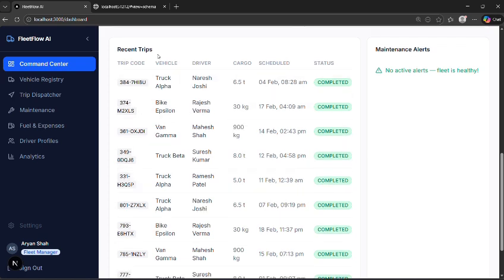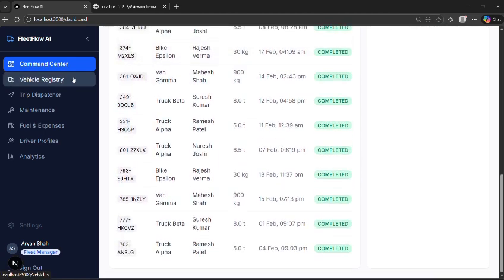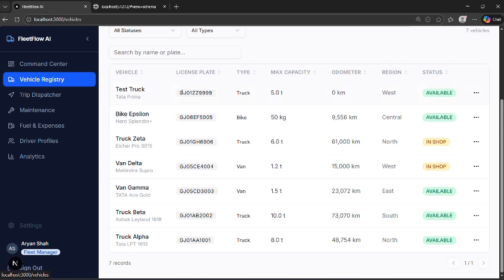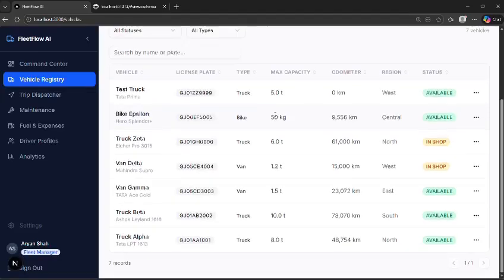This is not just a dashboard, it is a command system. We can sign in using the demo credentials for now. As you can see, this is the command center. Vehicles are shown here. The UI isn't the problem. What is missing in today's fleet system is this.